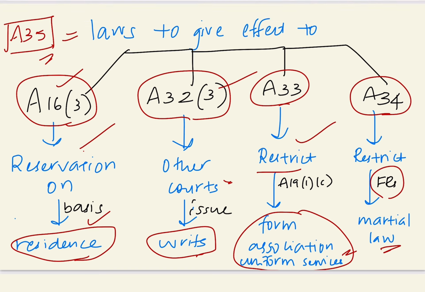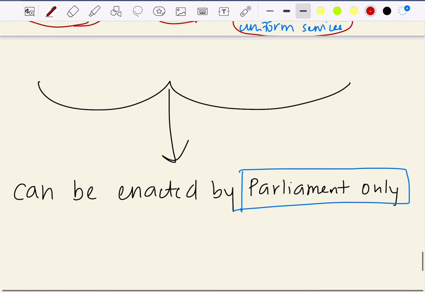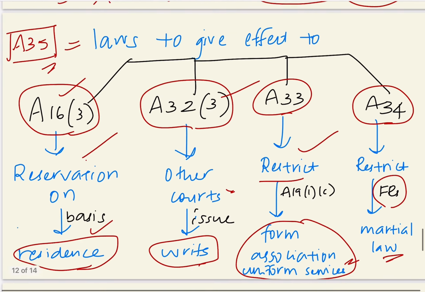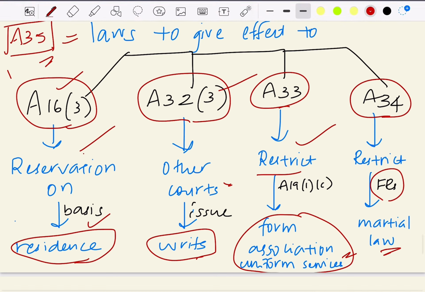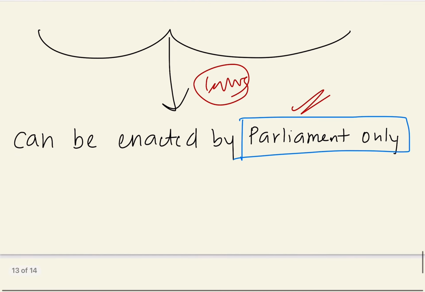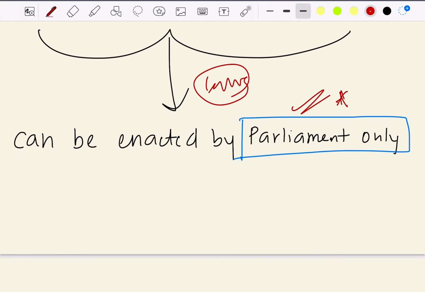So for all this, who is the body which can make the laws? That is Parliament only. So all the laws with respect to all the above cases. There are 4 cases. The first is Article 16 Clause 3, and second is Article 32 Clause 3. Third is Article 33, and fourth we have is Article 34. For all these cases, only Parliament can make the laws. That is the key which has to be remembered here.